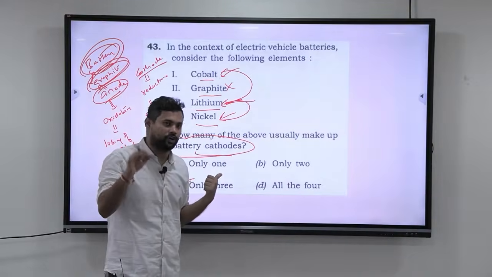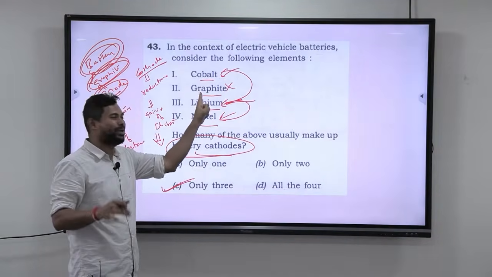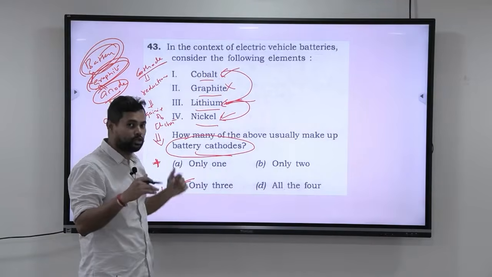So this completes the 43rd question. The answer here is only 3. Graphite mainly is used as anode. The cobalt, lithium and nickel are used as cathodes.